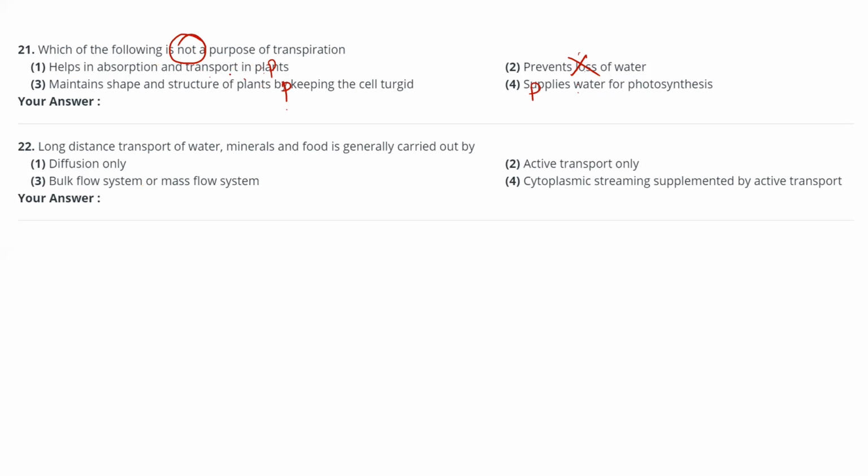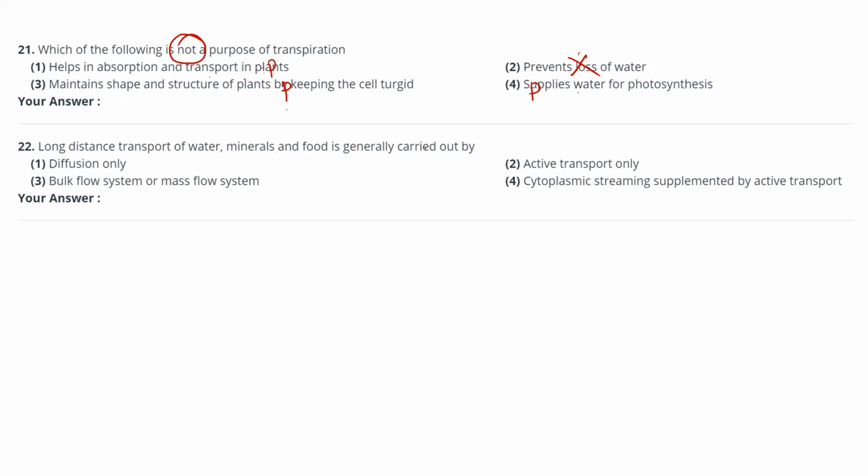Transpiration will help in absorption and transport. That is a purpose. Transpiration will help in shape and structure of the plant, keeping the cell turgid. Transpiration will supply water. But transpiration will not prevent the loss of water. That's why that is the answer.